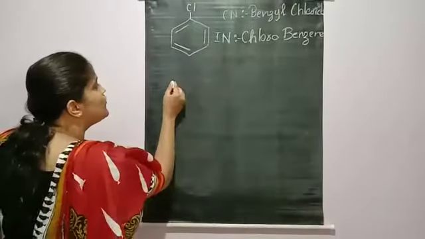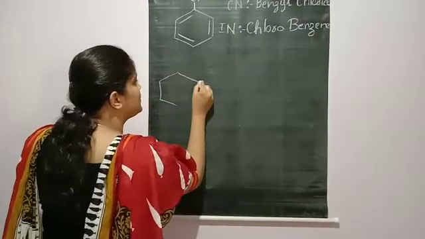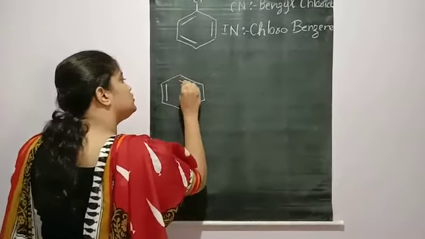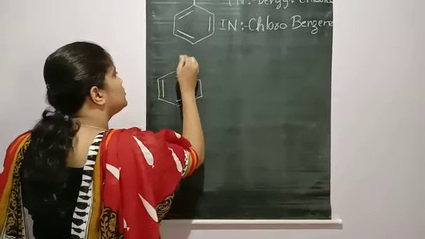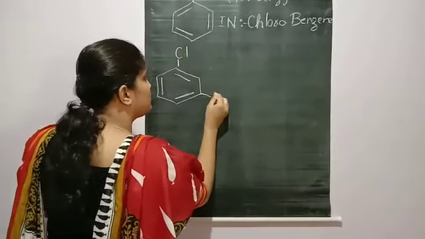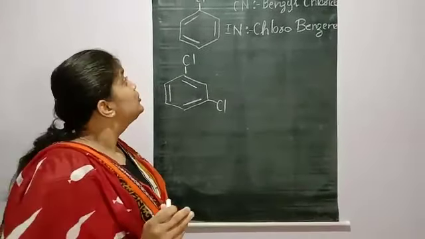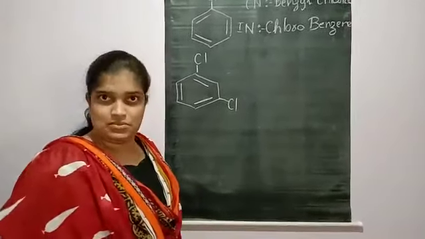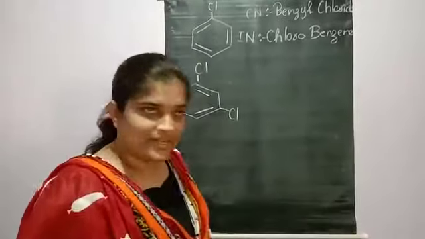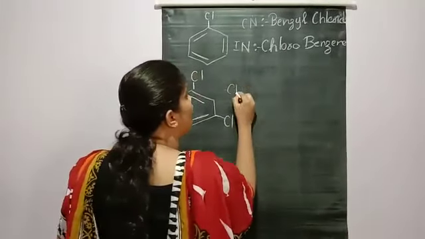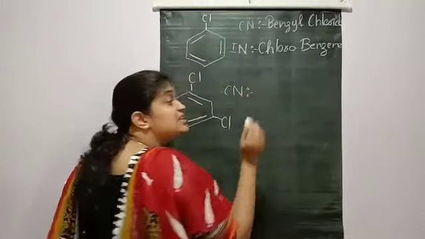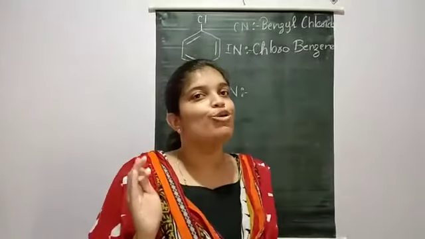Next, moving on with one more compound. Now, in this case, what has happened? We have two chlorine atoms. Now, how do I give the common name for that? This is the reason I told you to learn about ortho, para, meta.